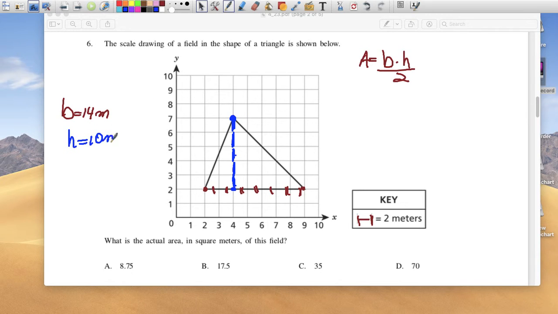So my height is 10 meters in real life. So we can use that in the formula. Base is 14, height is 10, divided by 2, and we get 70 meters squared.